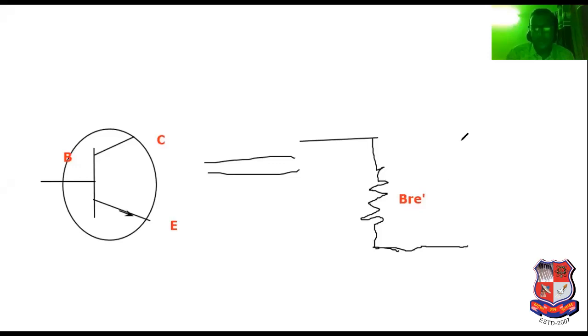And here we can sketch a current source, like that. And we have to connect this.